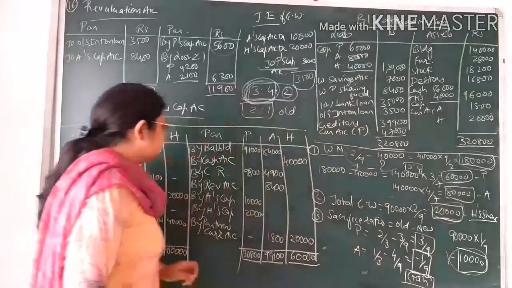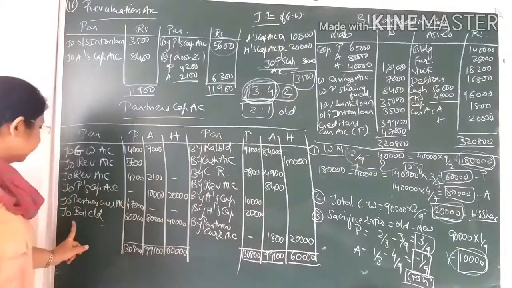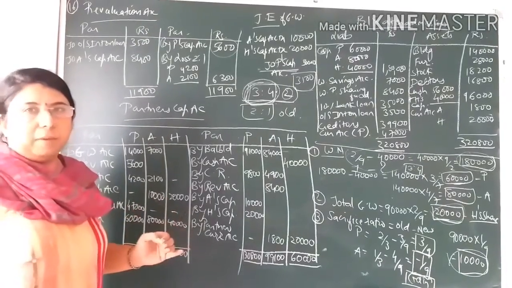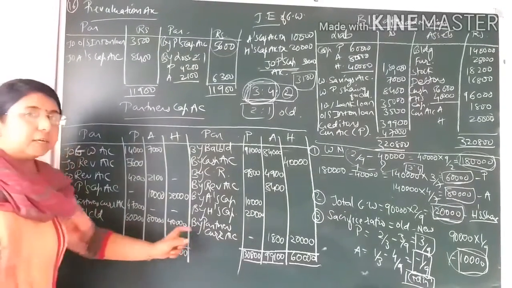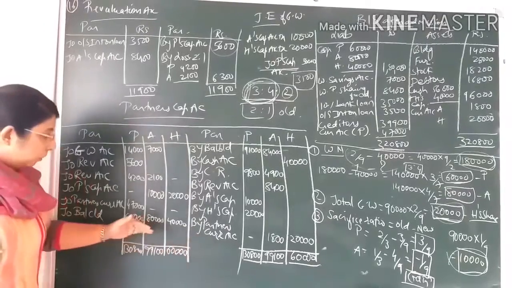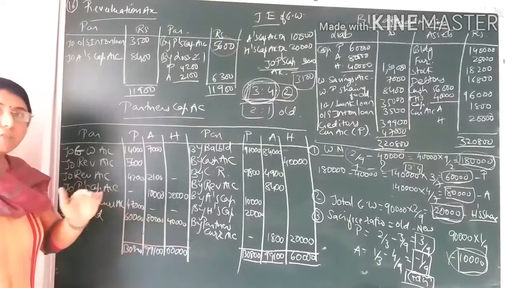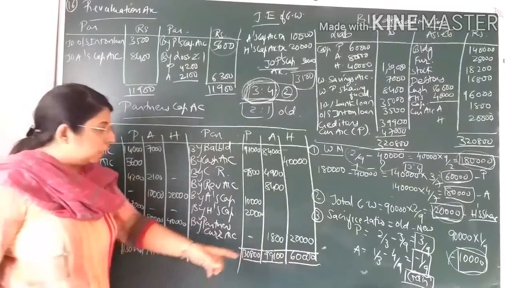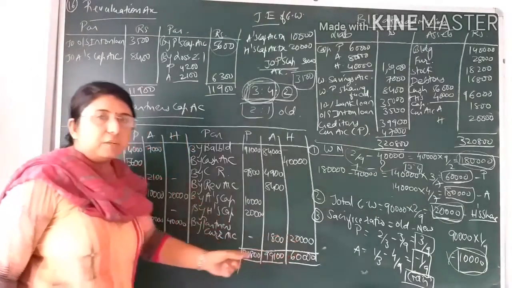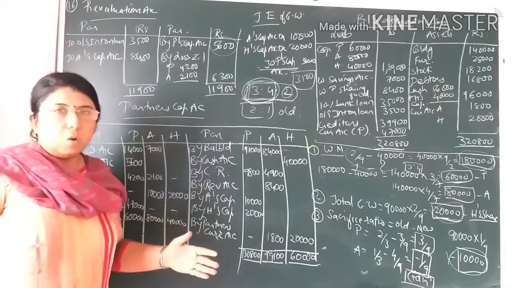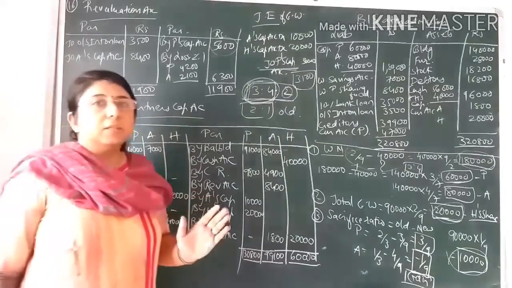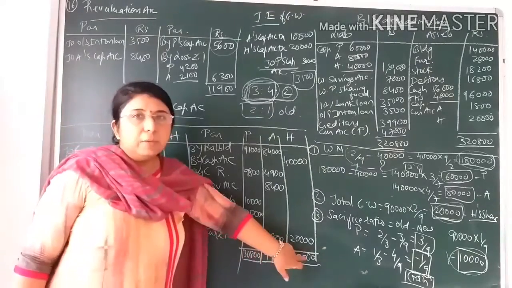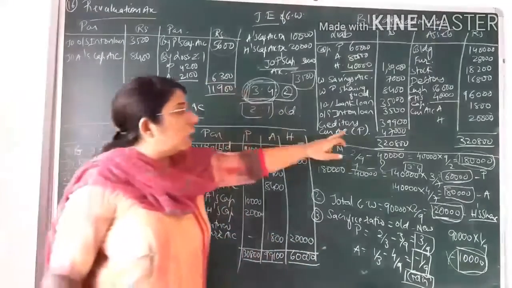So now here the important point comes, we have to maintain the closing balance. Previously in the last sum, we had found the closing balance. Over here the closing balance is already decided for you. So to maintain this closing balance, whatever the difference comes, that adjustment we have to make in the current account. Whatever the difference comes in each and every capital account, we have to adjust in the partner's current account.